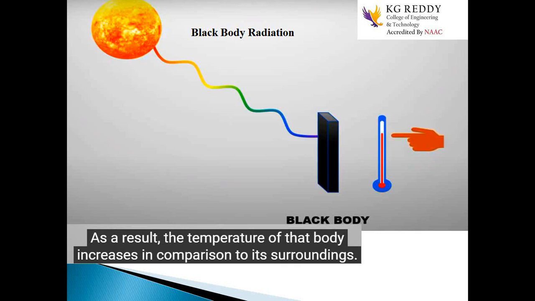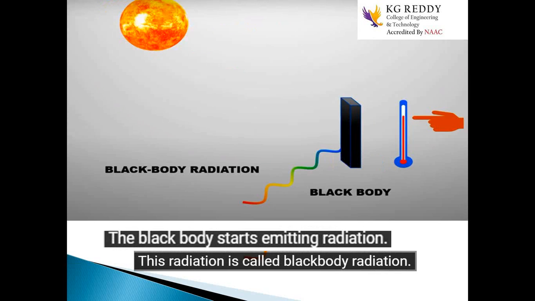So what will happen next? When it has absorbed that amount of energy, then after some time it will radiate the energy. The black body starts emitting radiation. Whatever is absorbed by that body, it will emit as radiation. This radiation is called black body radiation.